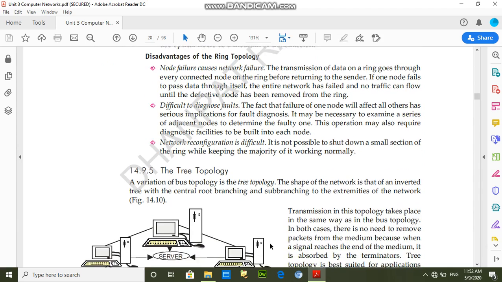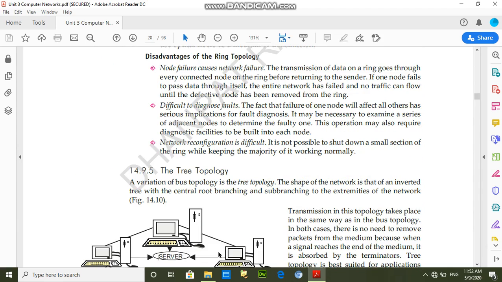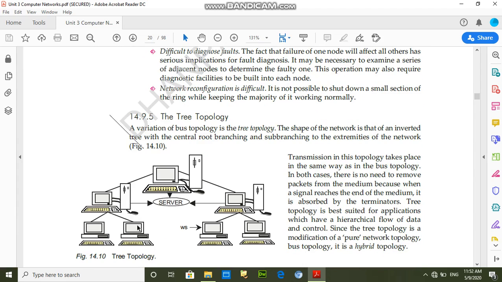Tree topology. Students, this is the tree topology, and in tree topology one main server is connected with other subservers, and those subservers are also connected with the clients. And this structure is like tree roots. That's why this topology is known as tree topology.